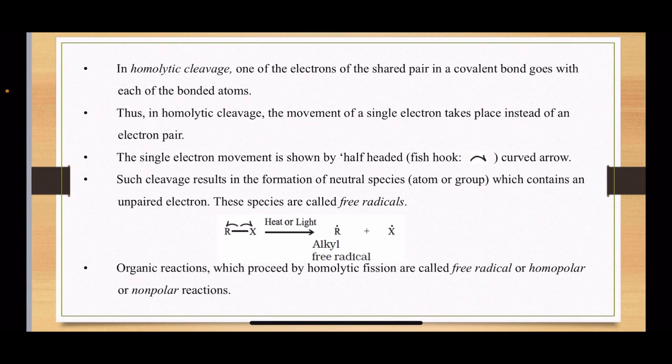Now, in case of homolytic cleavage, one of the electrons of the shared pair in a covalent bond goes with each of the bonded atoms, meaning there is equal distribution of electrons when the bond between two atoms is broken. One bond means a pair of electrons, so one single electron will move towards each of the atoms and there will be the formation of free radicals. Organic reactions which proceed by homolytic fission are called free radical or homopolar or non-polar reactions.